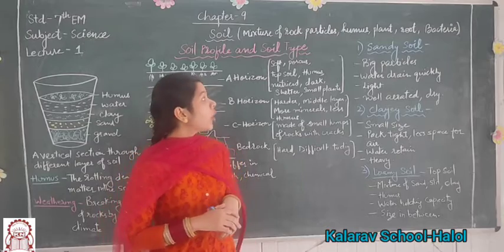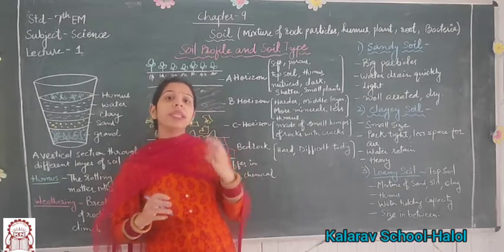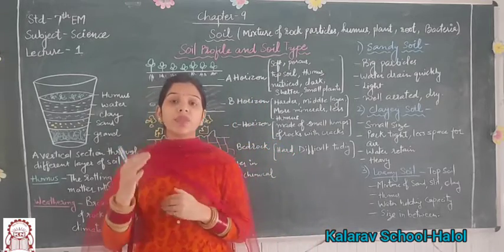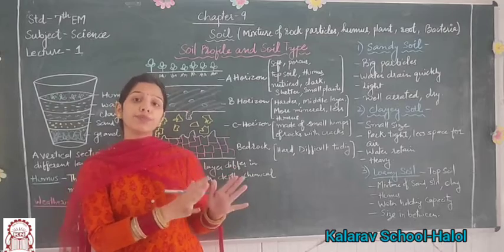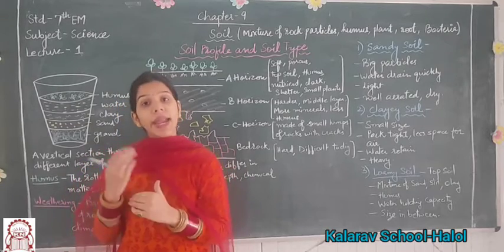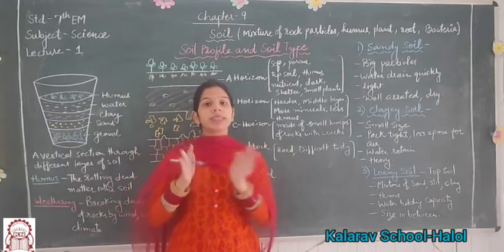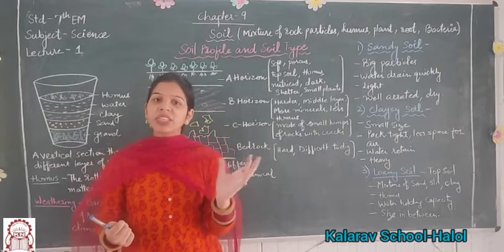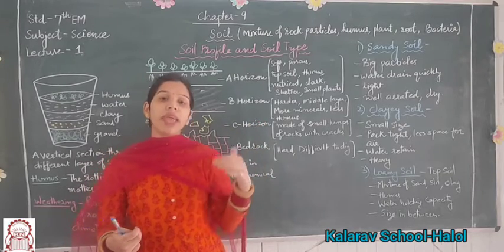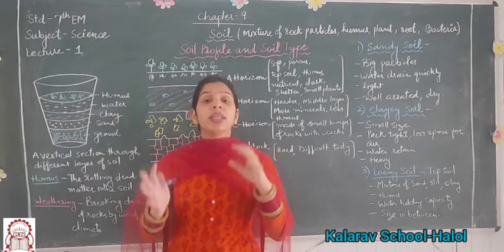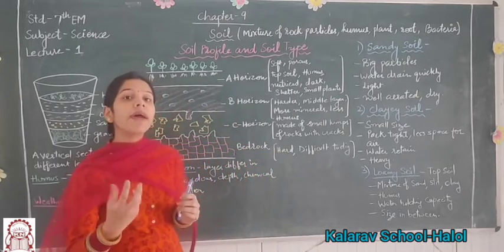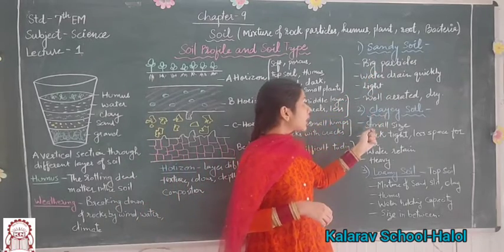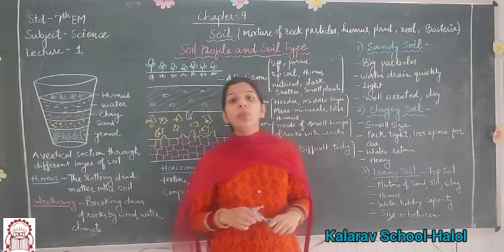Next is soil types. Every region of the country has different types of soil. According to that soil, that region is capable of growing different types of crops. So the vegetation and cultivation of that region depend upon the type of soil. We have three types of soil. Number one is sandy soil, number two is clay soil, and number three is loamy soil.